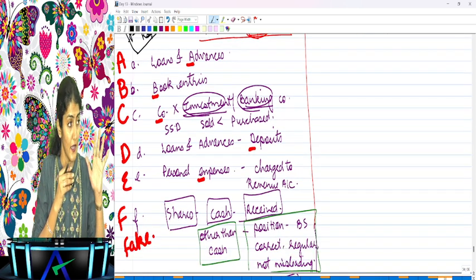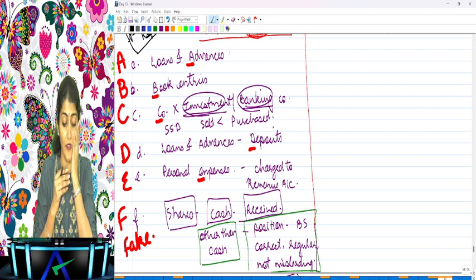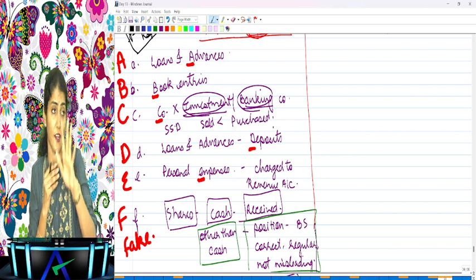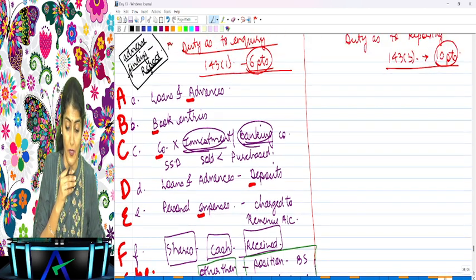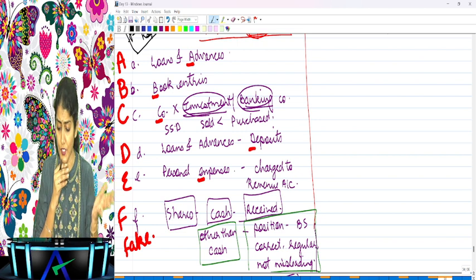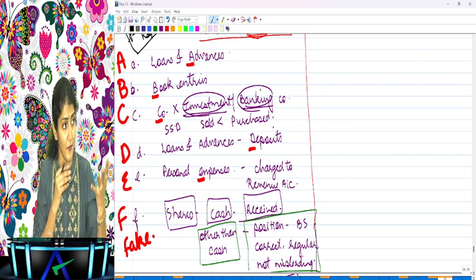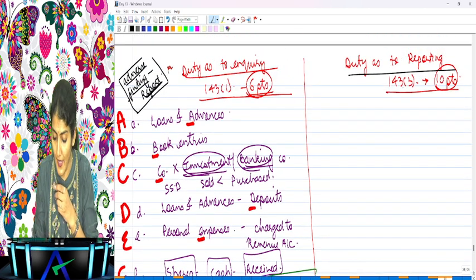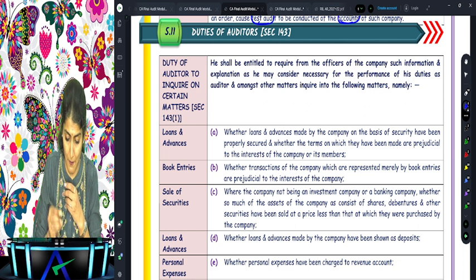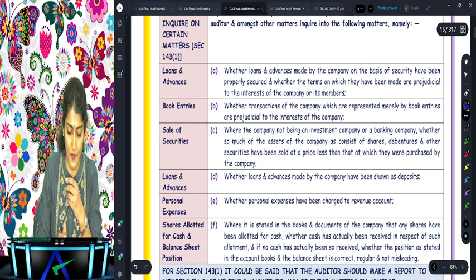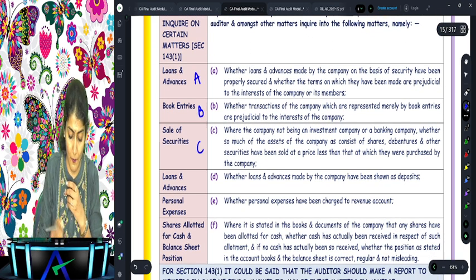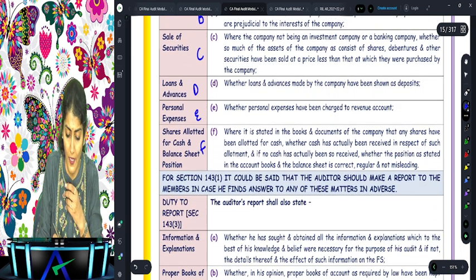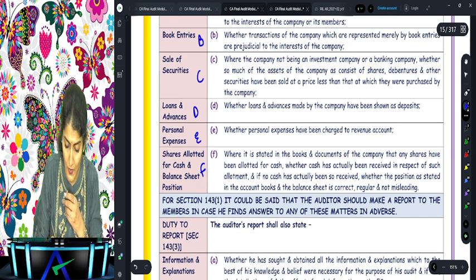A for advances, B for book entry, C for company, D for deposits, E for expenses, and F for fake shares. Are you getting that, everyone? Will these points always be seen in the audit report? No. Whenever there is an adverse finding, only then these points will be reported. Okay. Now coming to duty as to reporting. First, let us have a look at the question bank. So, duty to inquire on certain matters: A for advances, B for book entry, C for company, D for deposits, E for expenses, and F for fake shares.